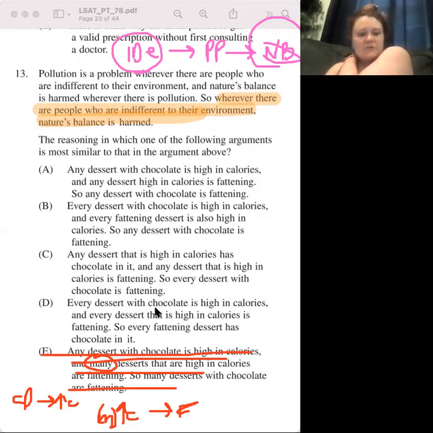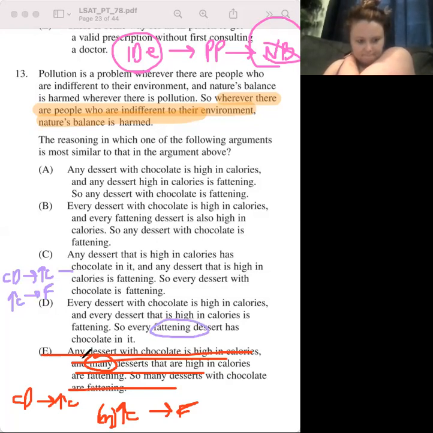So D says every dessert with chocolate is high in calories. So we know that if it's a chocolate dessert, then it's high in calories. And every dessert that's high in calories is fattening. So every fattening dessert has chocolate in it. What's the issue with this one? This is wrong because what we're looking for is a conclusion that would have to be any dessert with chocolate is fattening. Not everything fattening has chocolate in it.